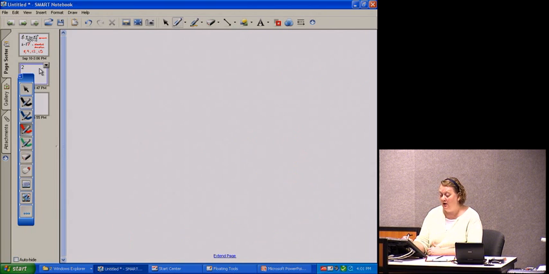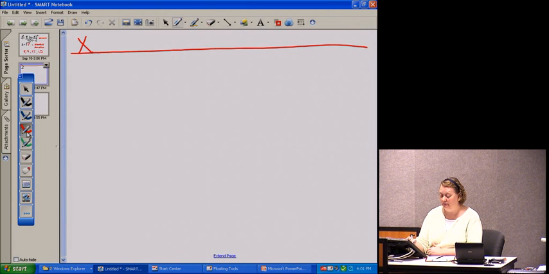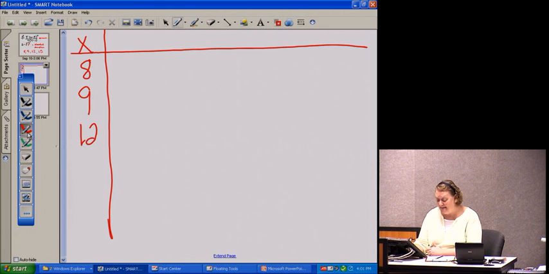When we do our table, we want to start out with our first column. Our first column is labeled X because that's our data. It's helpful to have our data in numerical order, although it's not absolutely necessary. You won't get the wrong answer, but it does make life easier if it is in numerical order. Numbers follow along a little easier as you do it.